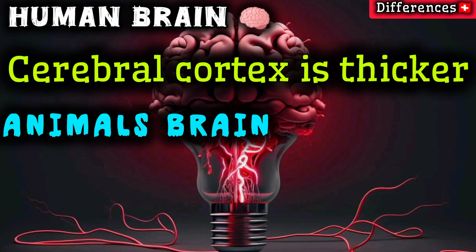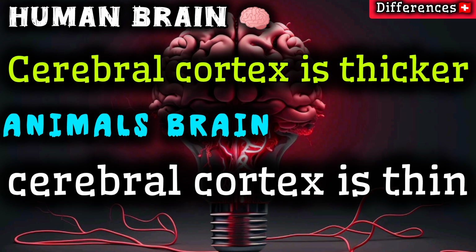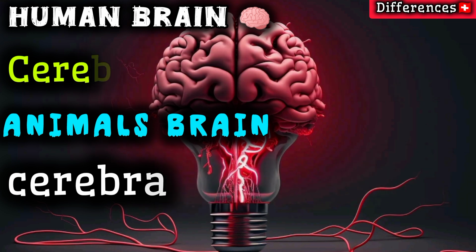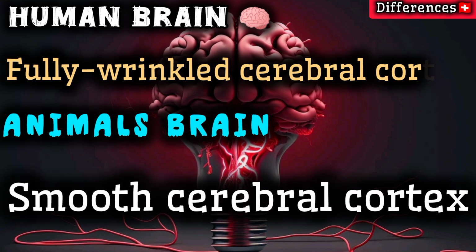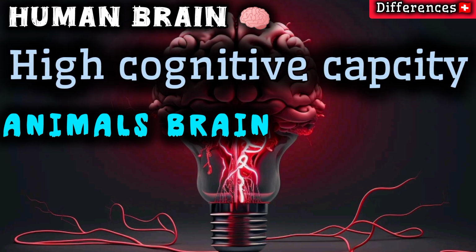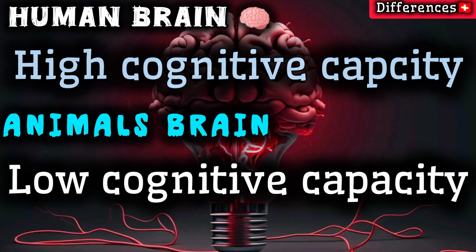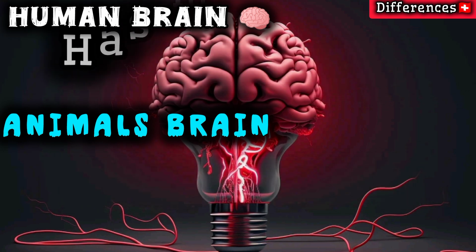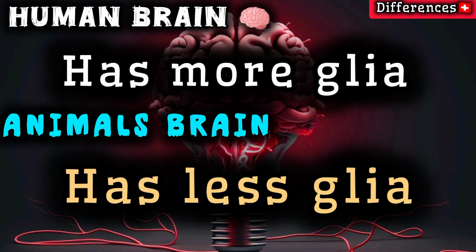Cerebral cortex is thicker in the human brain, while in animal brain cerebral cortex is thin. Human brain has a fully wrinkled cerebral cortex, while animal brain has a smooth cerebral cortex. Human brain has high cognitive capacity, while animal brain has low cognitive capacity. Human brain has more glia. Animal brain has less glia.